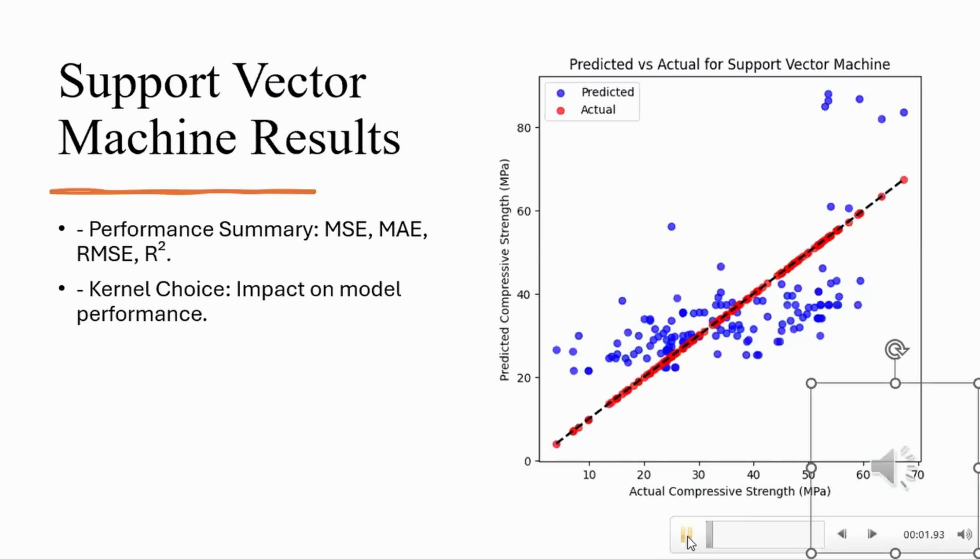Here are the results of the linear support vector machine model. The scatter plot again shows the predicted versus actual values. The R-squared value for this model is around 0.267, meaning it explains about 26.7% of the variance in the data. This slightly lower R-squared compared to linear regression suggests that SVM may not capture the underlying patterns as effectively in this case, though it has other strengths in different contexts. Next, let's explore the performance of the random forest model, which is known for its robustness and often yielding high R-squared values.